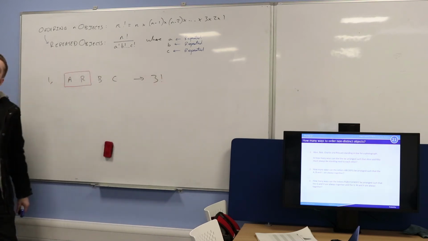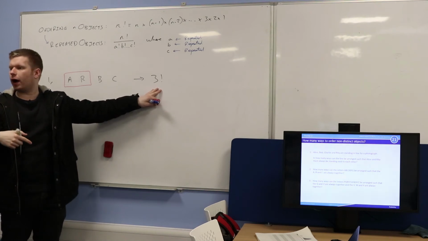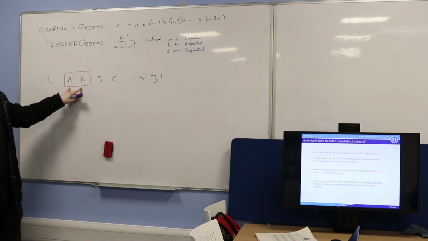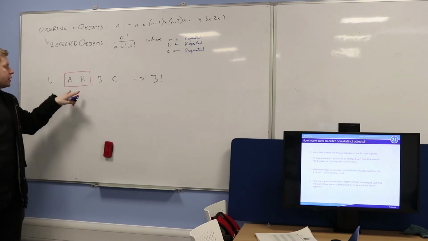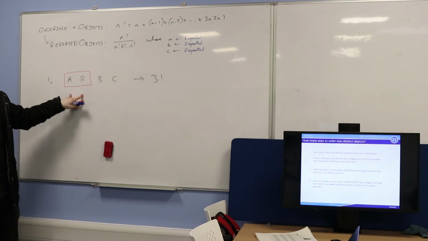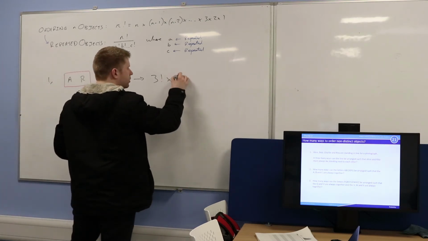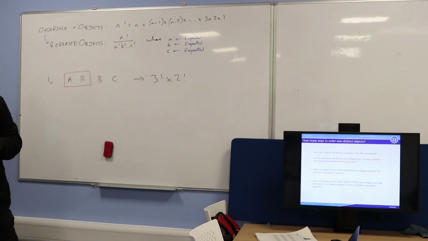3 factorial. However, in every single one of these 3 factorial ways, which is 6, Alice and Rita could be standing this way round or the other way round. In other words, there's 2 factorial ways of arranging this sub-arrangement, this sort of one person, if you like. They can stand left and right, or Alice and Rita could be the other way round. So therefore, I'm going to have to multiply this by 2 factorial. Is that okay? Good.